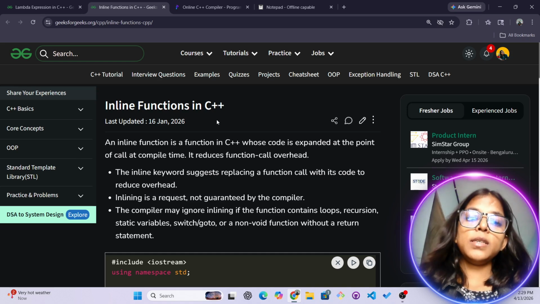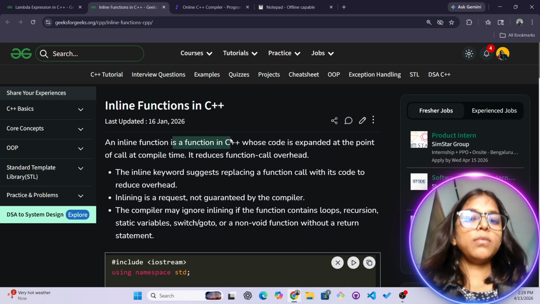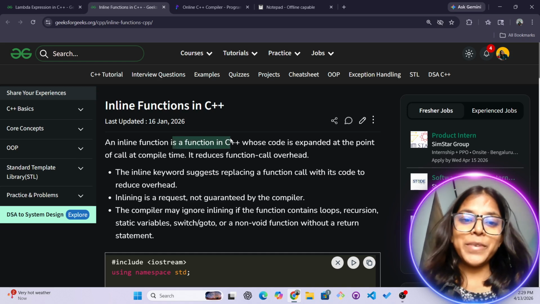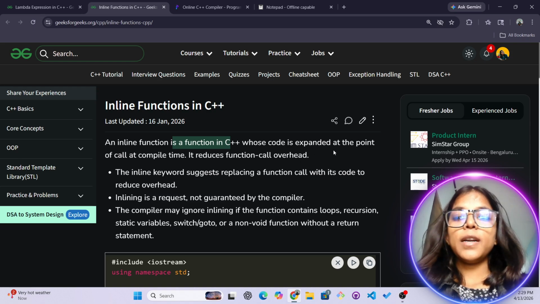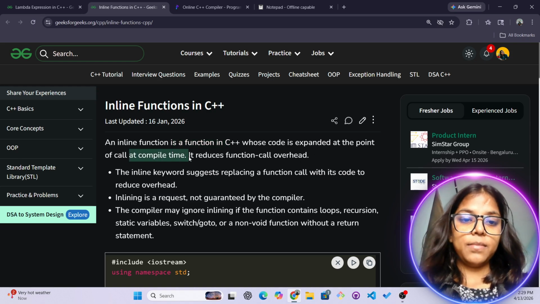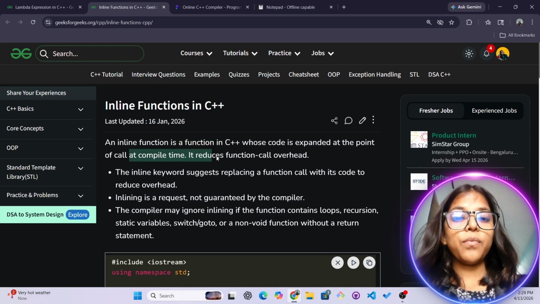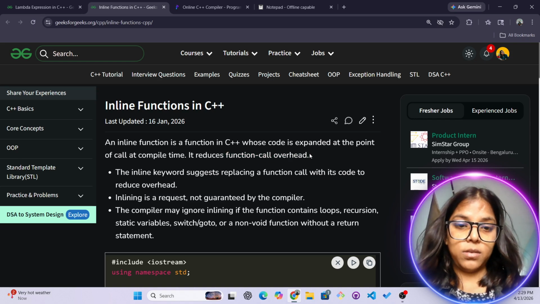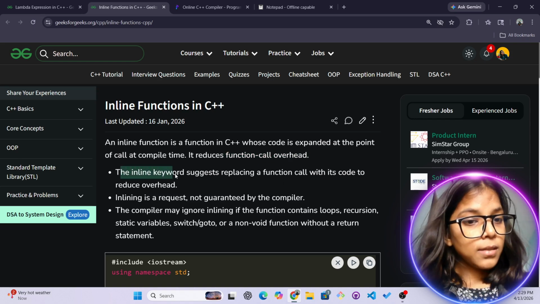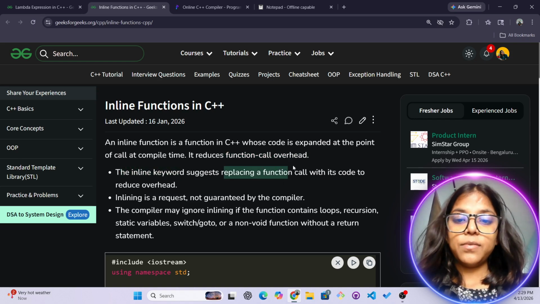An inline function is a function. Yeah, I know it's a function, it's pretty obvious, right? Whose code is expanded at the point of call at compile time. It reduces function call overhead. The inline keyword suggests replacing the function call.